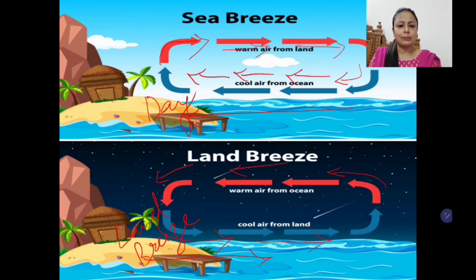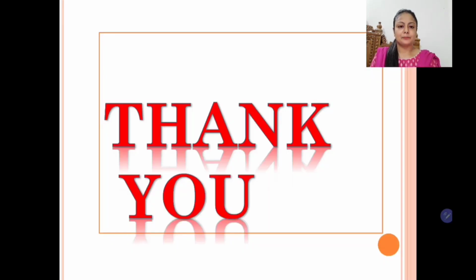So children, this is all about the effect of land and sea breeze on the climate of the coastal areas. It does not have any impact on the areas far from the coast, but has only a localized effect on the coastal areas. So children, these were the concepts that you need to understand in order to learn about the climate of any place in the world. And now we are specifically going to learn about the climate of India. So they will definitely be very helpful to you. Thank you.